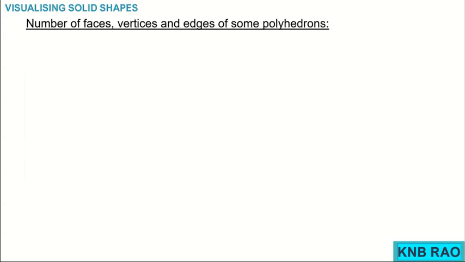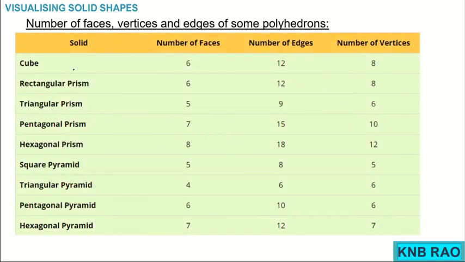Now, the number of faces, vertices, and edges of some of the polyhedra that you have seen so far. Here is the table. Cube. Cube contains number of faces 6, number of edges 12 and number of vertices 8. Rectangular prism, it is nothing but a cuboid only, children, simple. A cuboid will have the same 6 surfaces, 12 edges, 8 vertices.